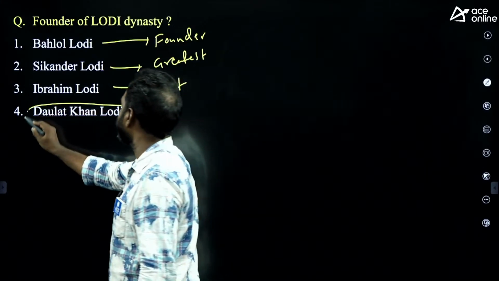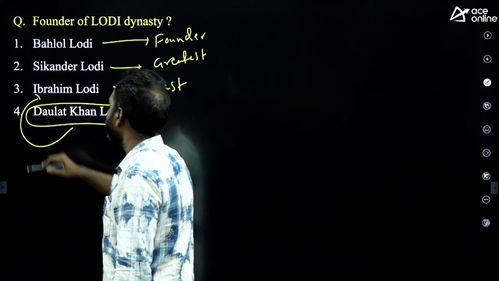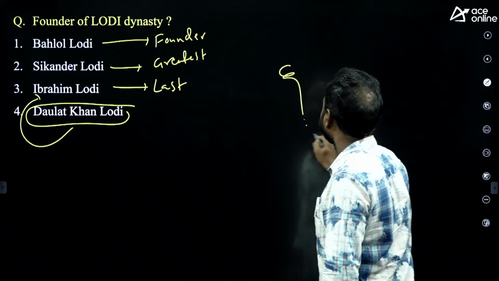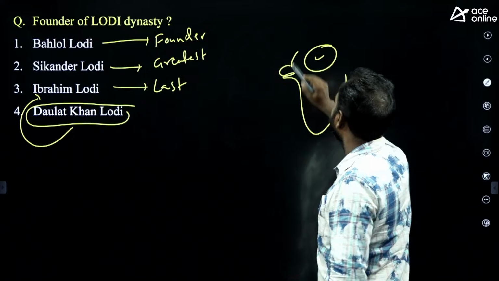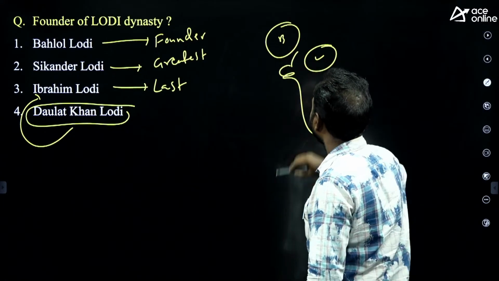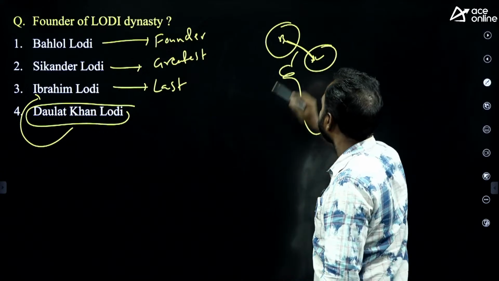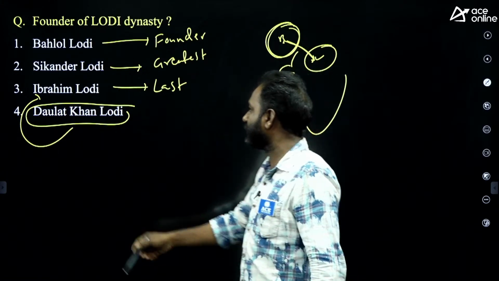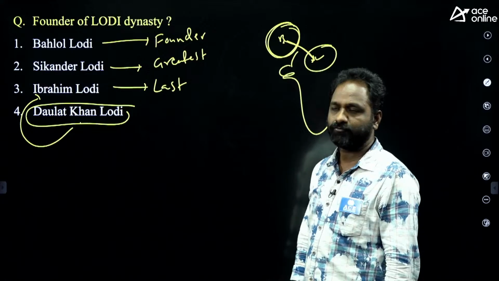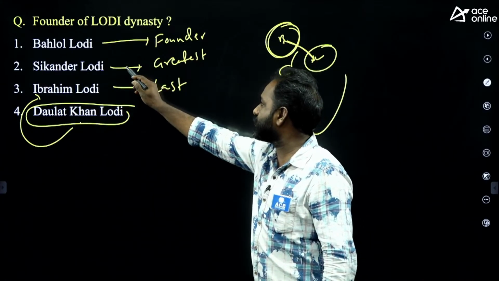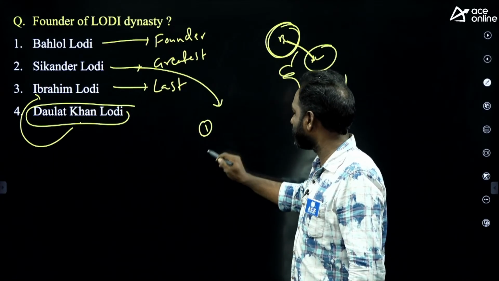Who is Daulat Khan Lodi? Daulat Khan Lodi is the uncle of Ibrahim Lodi. Actually, this is the Lodi dynasty. Here Babur was there. Babur came to India, invaded India and defeated Ibrahim Lodi. And this Babur was invited by Daulat Khan Lodi. Okay? Coming to Sikandar Lodi, you should know some information.